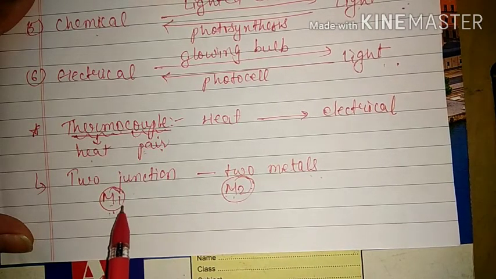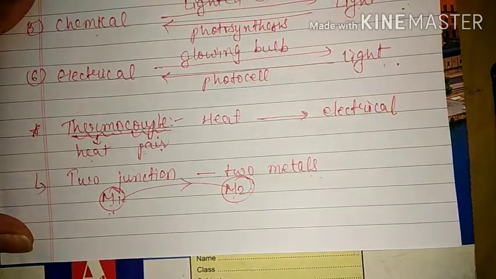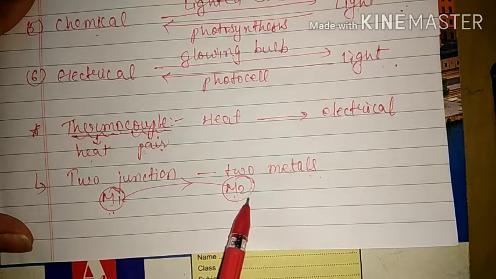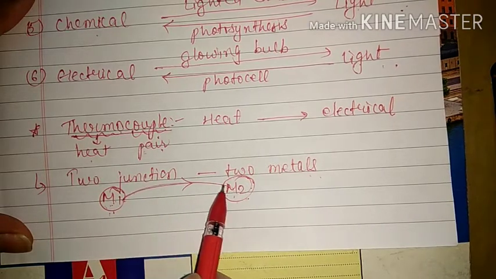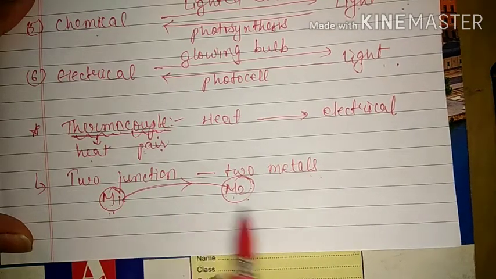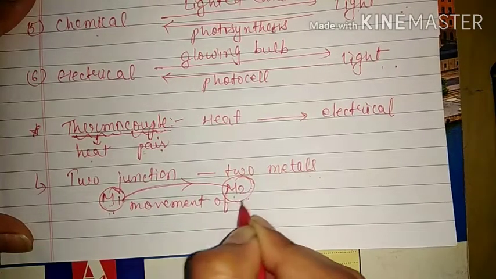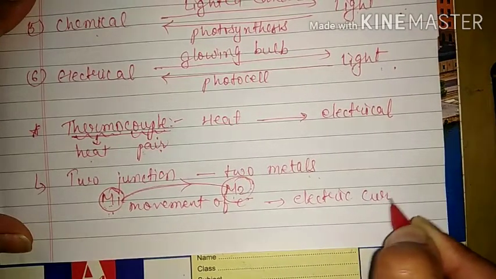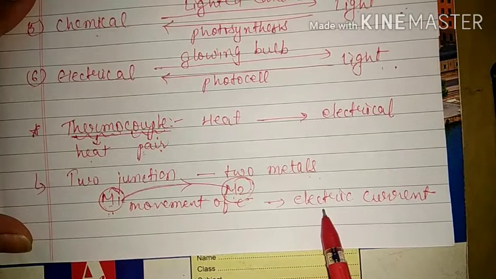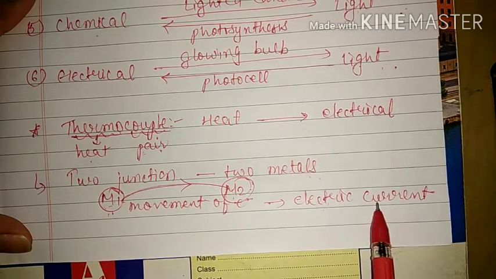That means the heat will flow from hotter body to colder body. And we know that there are many methods for transfer of heat, but here since we have taken metals, that means the solids, the heat flow will take place through the flow or movement of electrons. And we know that this movement of electrons will give rise to electric current. We know electric current or electricity is produced due to the motion or the movement of electrons or ions.